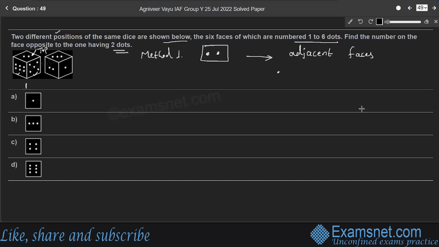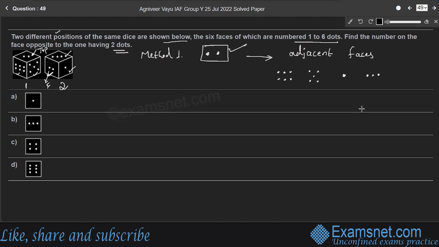And from figure 2, if you consider the face having 2 dots as the front face, just imagine the 3-dimensional view of the dice. Its adjacent faces are the right face and top face, which are the face having 1 dot and the face having 3 dots. These are all adjacent faces of the face having 2 dots.